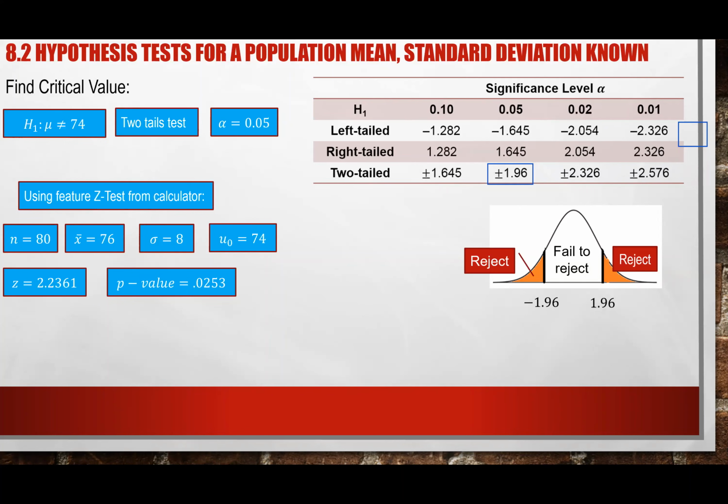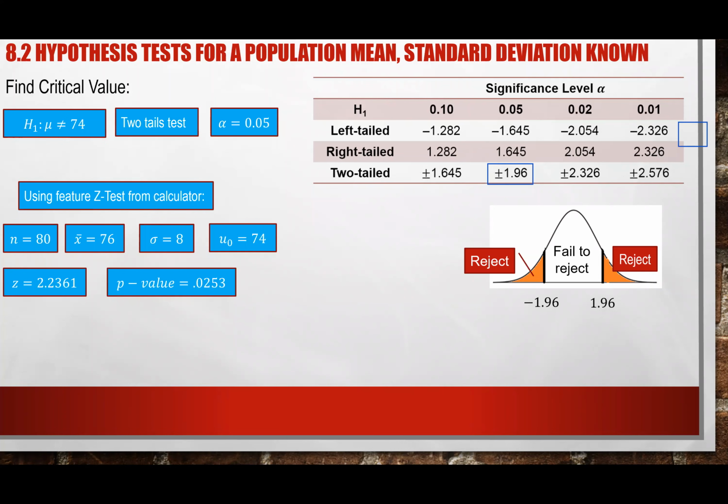0.0253. So what is the p-value? If you remember yesterday, I told you that the p-value tells us two things, right? If the p-value is bigger than the alpha, then we do not reject the H sub 0, the null hypothesis. If the p-value is smaller than alpha, then we reject the null hypothesis. That is what the p-value tells you. If it's smaller than the alpha, we reject the hypothesis. If the p-value is bigger than alpha, then we do not reject the hypothesis, the H sub 0, right?